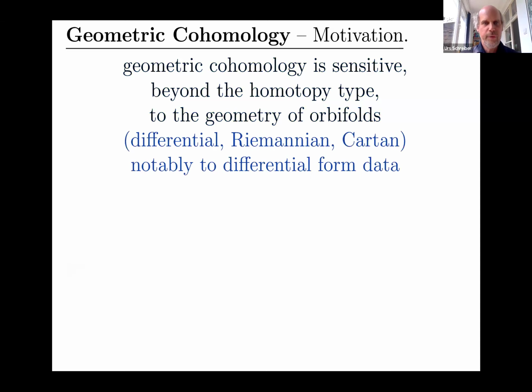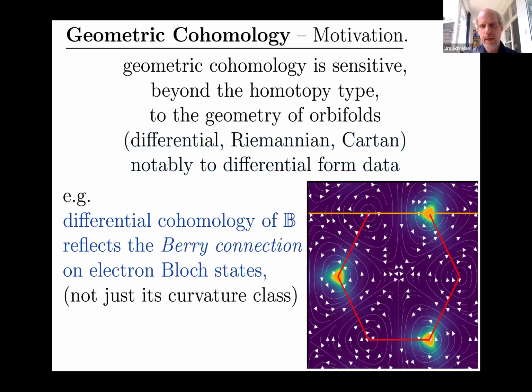By this, I mean primarily differential geometry, which is what will concern us today, but more generally, one can make cohomology depend on Riemannian and Cartan geometry and G-structures. So geometric cohomology is sensitive to differential form data, not just to equivalence classes, not just to de Rham classes of differential forms. And this has deep relevance for the physics applications that I mentioned at the beginning. Here's a picture from an actual physics model of a crystal where differential cohomology plays a role. I'm not going to explain this now because time is short, but the point is there's high value in going for geometric orbifold cohomology. There are real-world questions that have answers in this context. So we want to understand that.